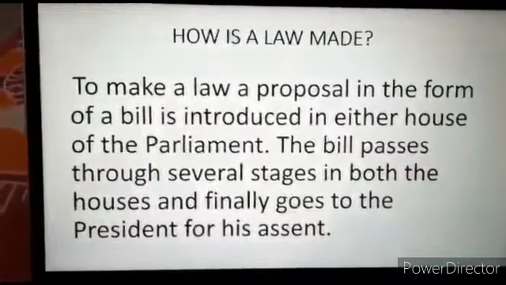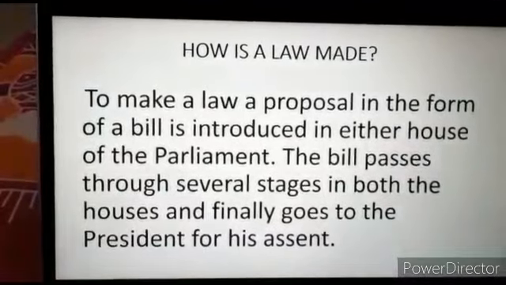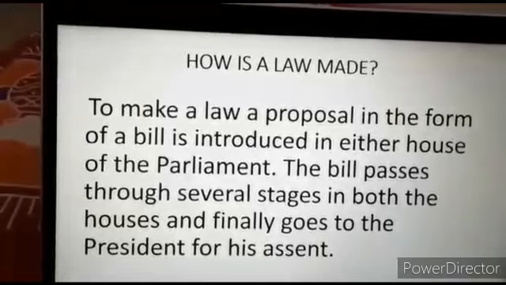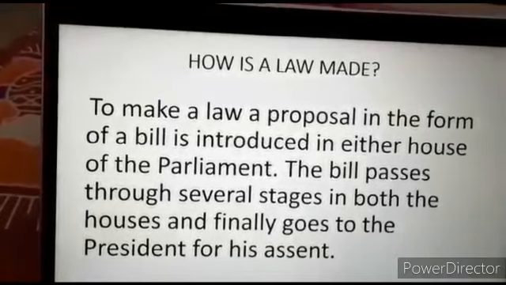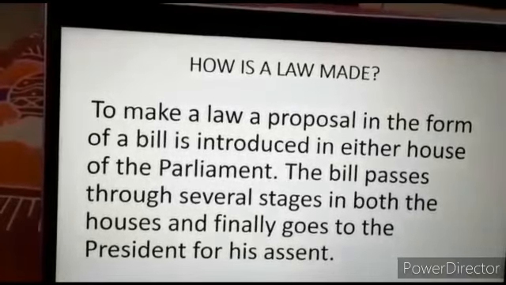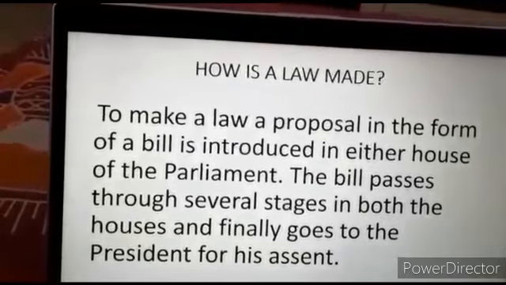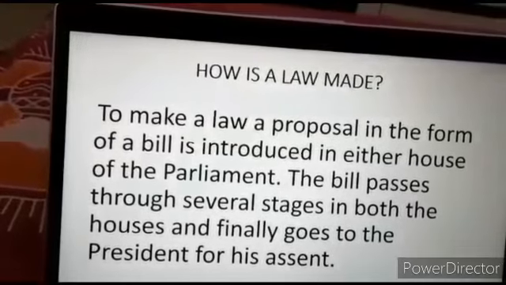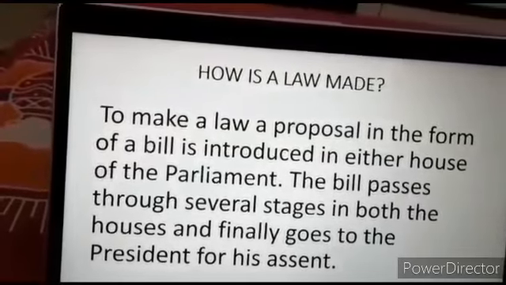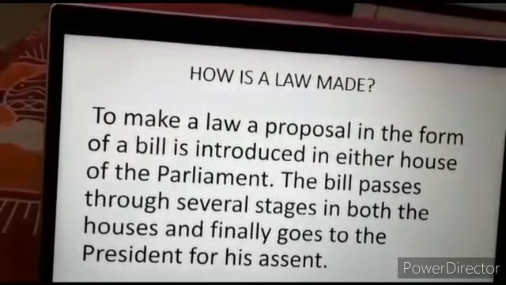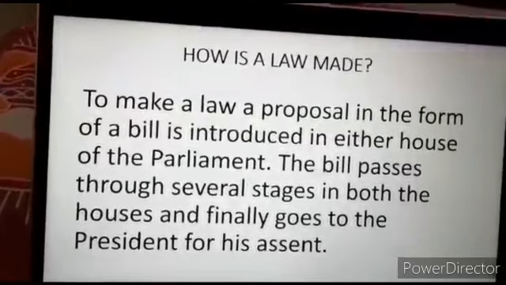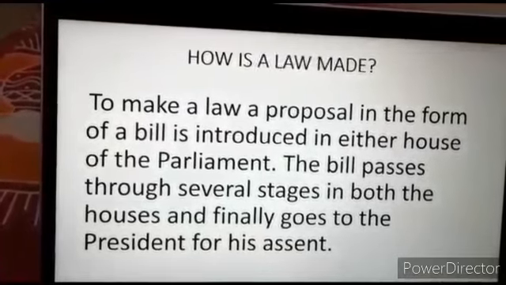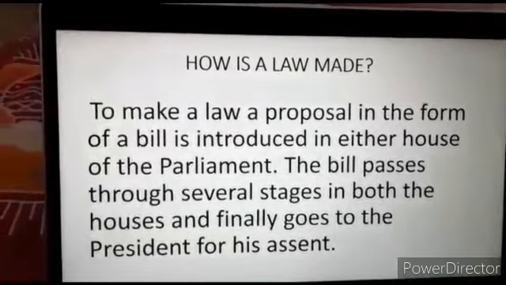Now let me tell you, there are two types of bills. What are the two types of bills? Non-money bill and money bill. An ordinary bill or non-money bill can be introduced in either of the two houses. But a money bill, remember, can only be introduced in the Lok Sabha. Our finance minister introduces the money bill in the form of the budget with the prior approval of whom? With the prior approval of the president.